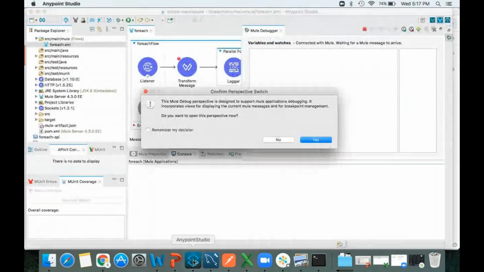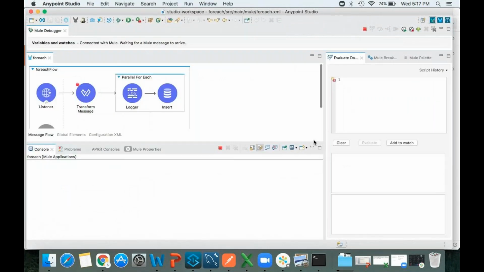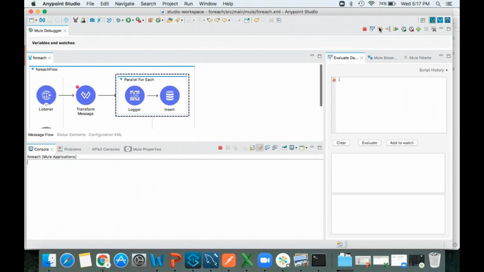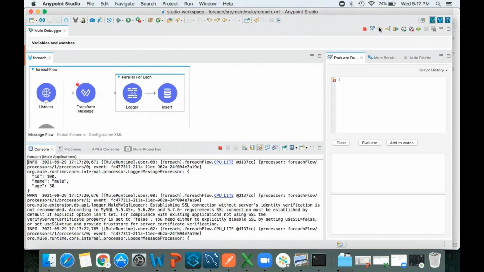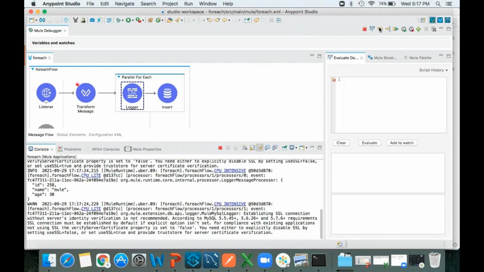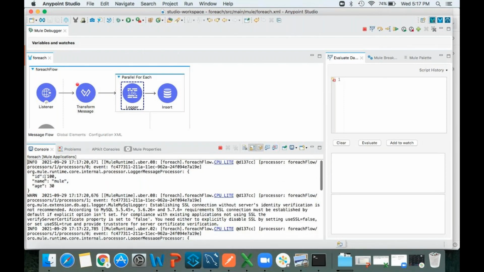Can you see here? First, which record executed? As it is, the first record 100 got executed. What is the next record that is supposed to execute?